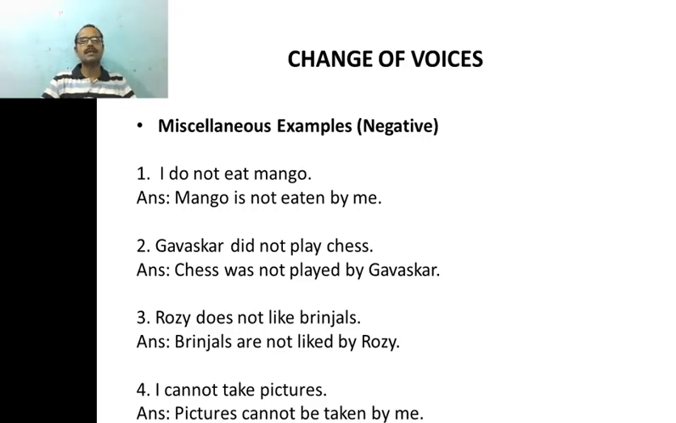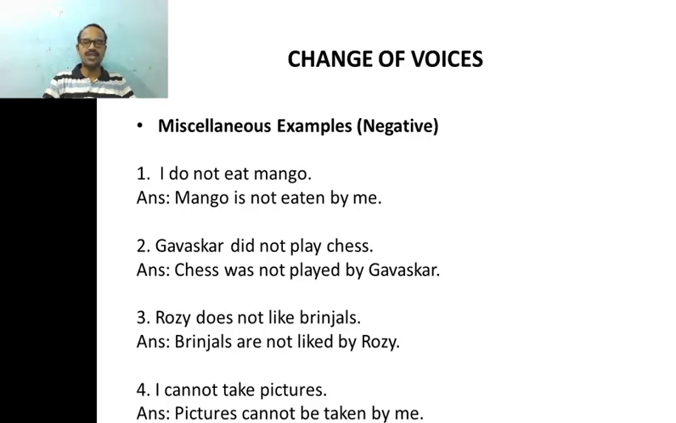Now when we change it, obviously we know that we cannot have do here. We are supposed to introduce a form of be. And mango is our subject, as it is a third person singular subject. Is is used. So mango is not eaten. Obviously it is the past participle form of main verb eat. So mango is not eaten by me. When I occupies the place of object, it becomes me. We know that, right?